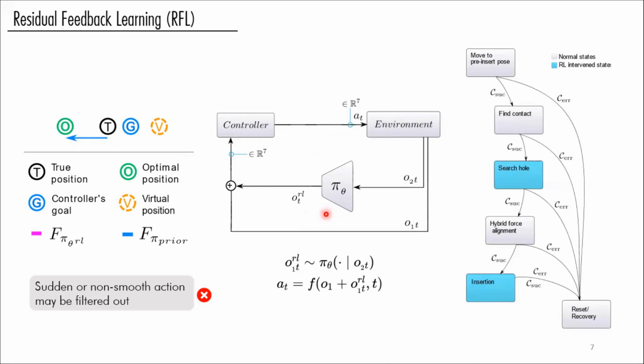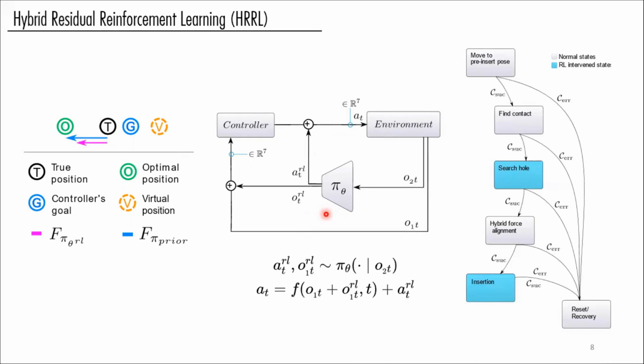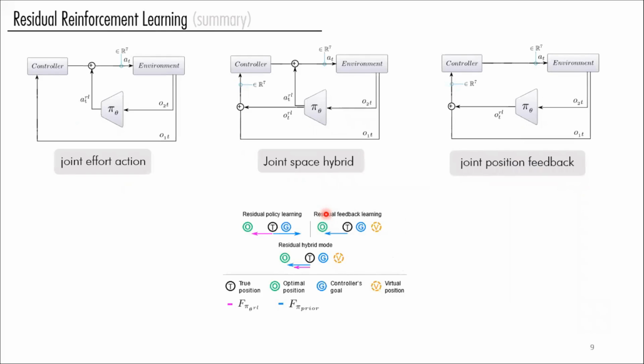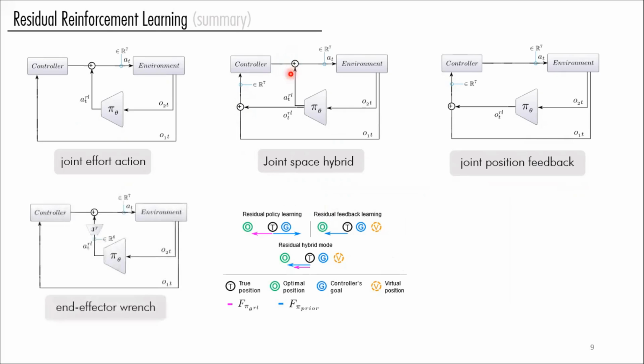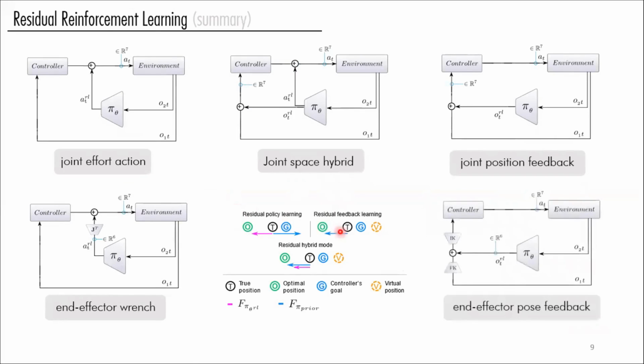So no surprise, one can instead suggest combining both algorithms, which we call hybrid residual reinforcement learning, to use the best of both worlds. So to summarize, we now have these three algorithms, and we may not necessarily have any knowledge about the input or output structure of the controller. But if we assume that we have such knowledge available and we exploit it, we could do so like the following.